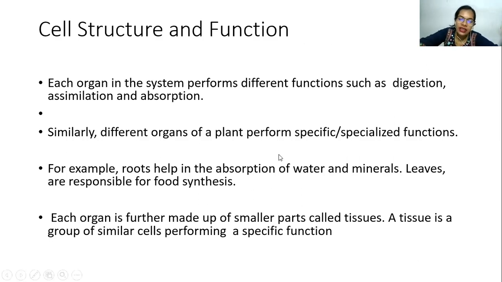Each organ is further made up of smaller parts called tissues, wherein tissues are nothing but a collection of cells, and we know that the basic unit of life is the cell. So just understand that from cells you get tissues, from tissues you get organs, organ systems, and then the entire individual.